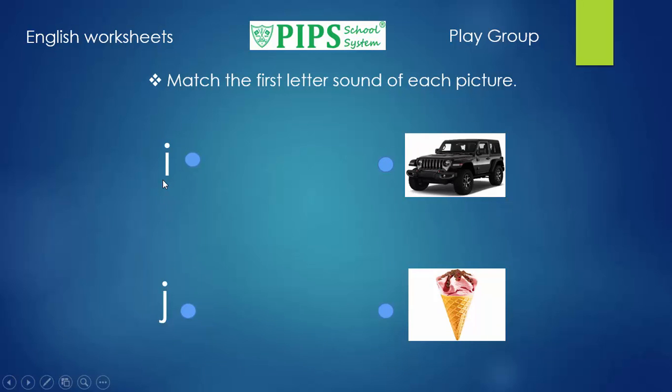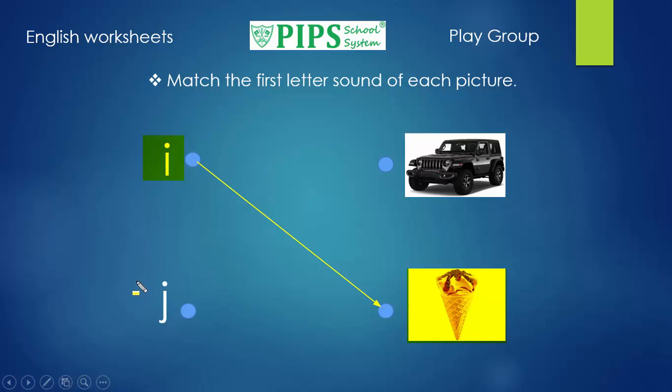The next letter is I. This is a lowercase letter I. Sounds like E. E. Let's learn which thing begins with the letter I. E. Ice cream. E. Ice cream. Now we will match the letter I with ice cream like this.